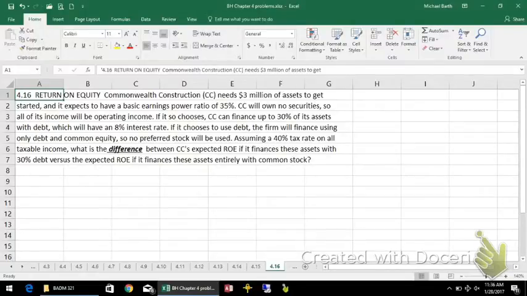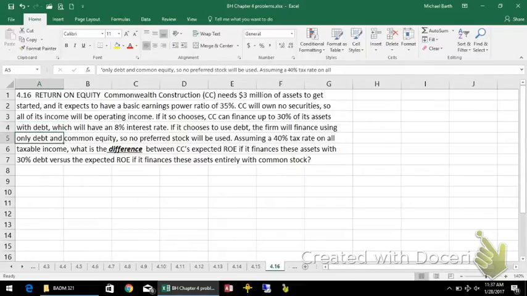This is problem 4.16 from Chapter 4, Brigham and Houston, Fundamentals of Financial Management, Concise, 9th edition. We're given a whole pile of information about Commonwealth Construction. They are getting started. They're going to need $3 million in assets. They have a choice. They can finance up to 30% of the assets with debt, and the debt would have an 8% interest rate. If it uses the debt,